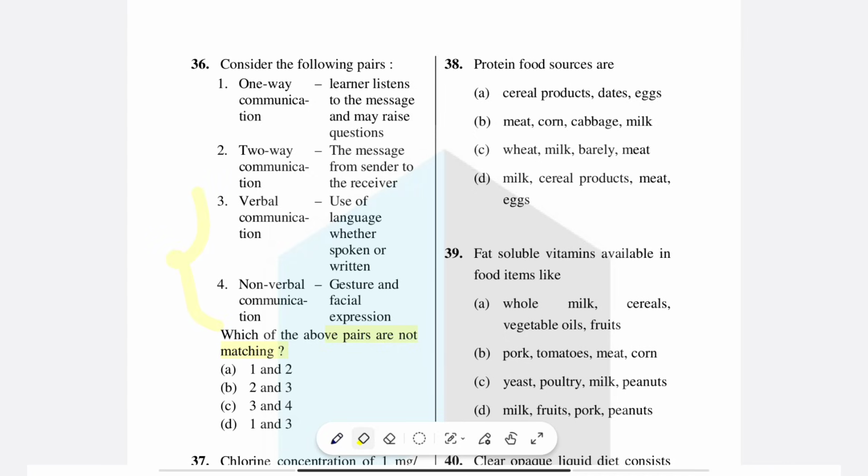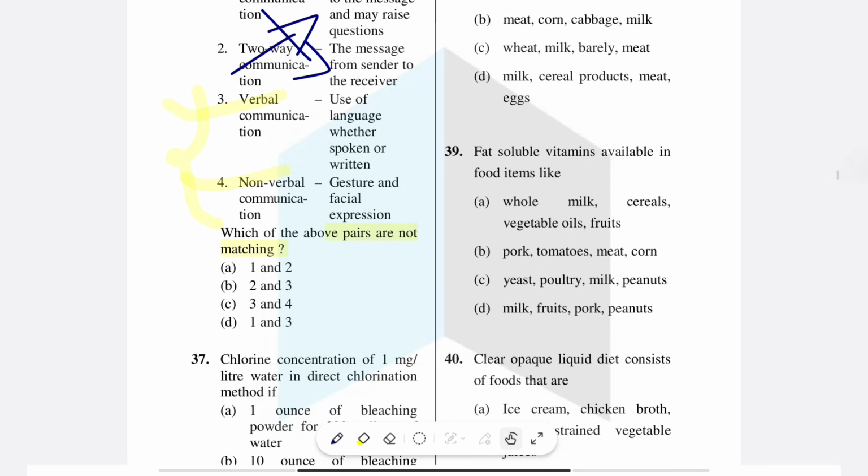Verbal means the use of language, whether spoken or written. Non-verbal means gesture and facial expression. These two are correct. And you can see the one-way communication: learner listens to the message and may raise questions, this is actually two-way communication. And the message from sender to receiver is one-way communication. Here the 1 and 2 pairs are not correct. Answer is option A, 1 and 2.